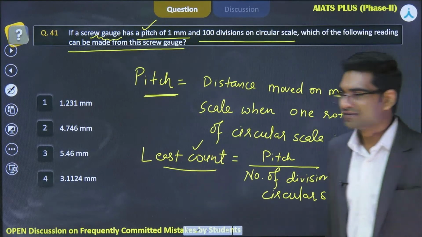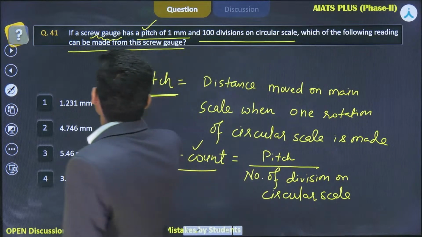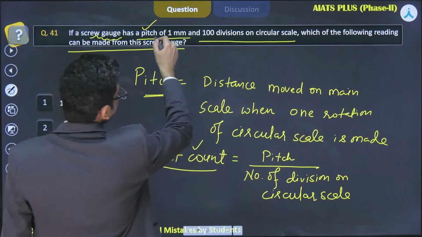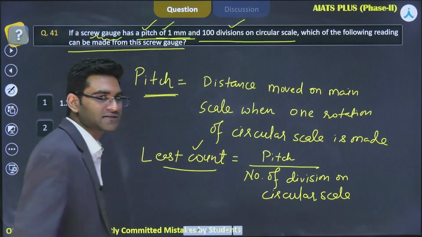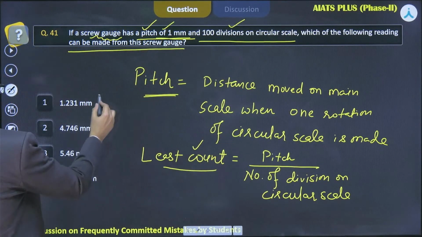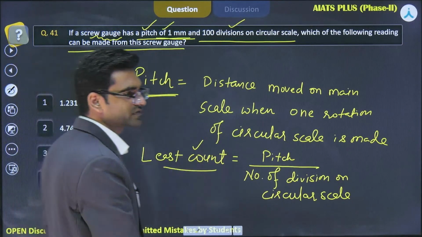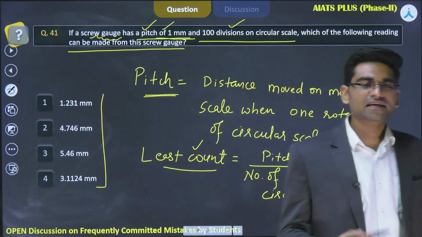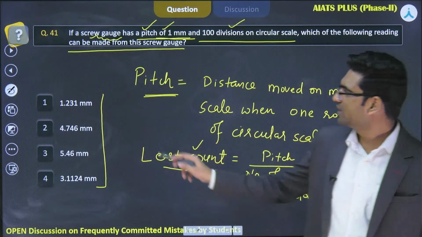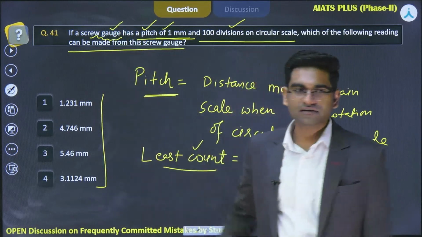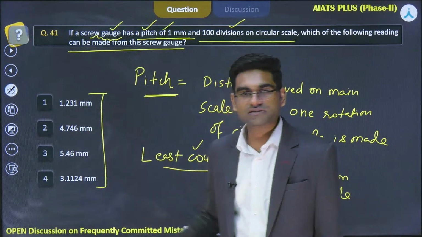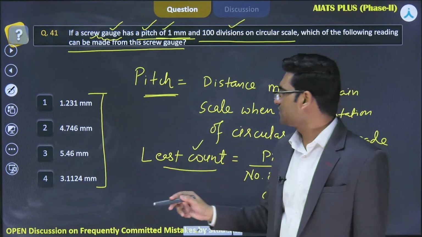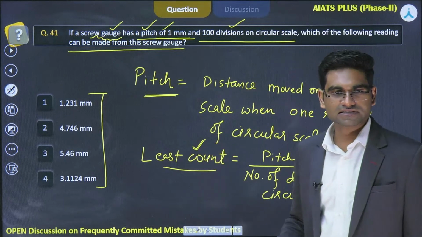Anyone? Okay, so see, screw gauge दिया हुआ है. Its features are given that 1 mm is pitch, 100 divisions on the circular scale. You are measuring different things with the help of this screw gauge, right? आप रीडिंग कैसे बना पाएंगे? The reading should be corresponding to this screw gauge, right? अब इस स्क्रू गेज का एक लिमिट होगा, है ना, उससे कम ये मेजरमेंट नहीं ले सकता. That's why we are finding this least count.